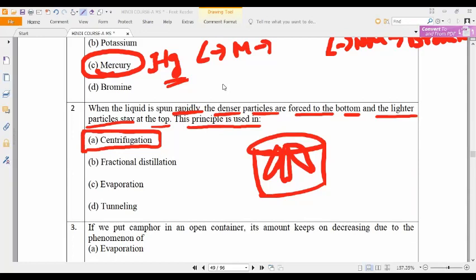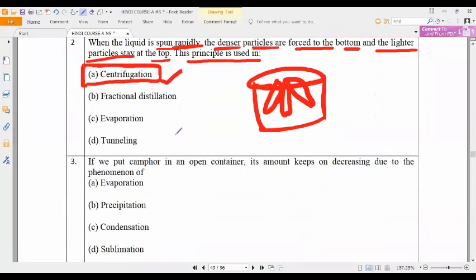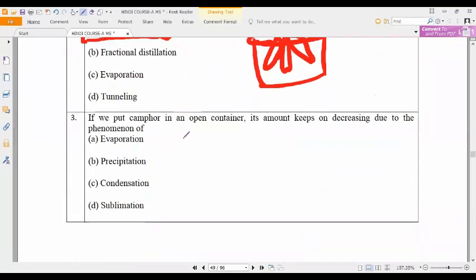Whenever you see spun rapidly, immediately the phenomenon is centrifugation.